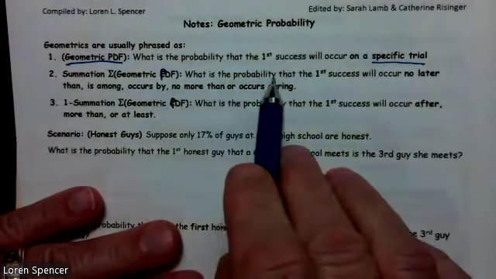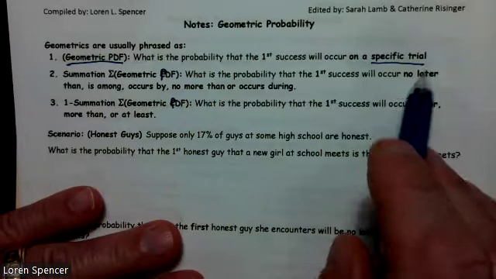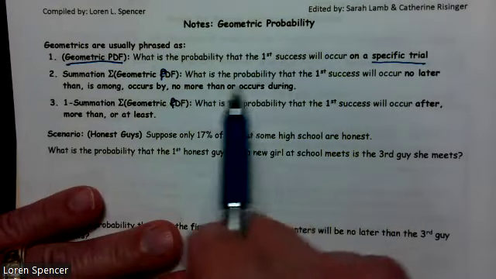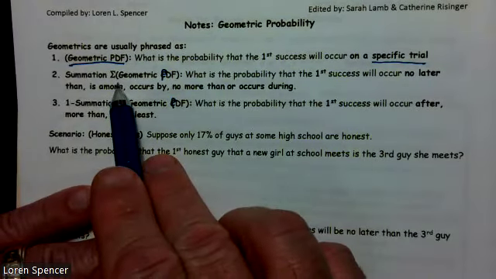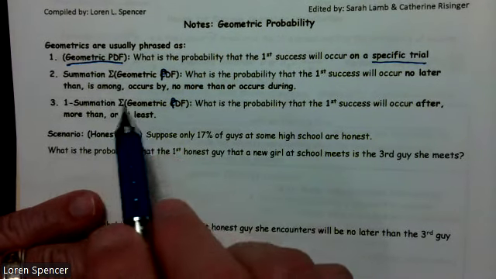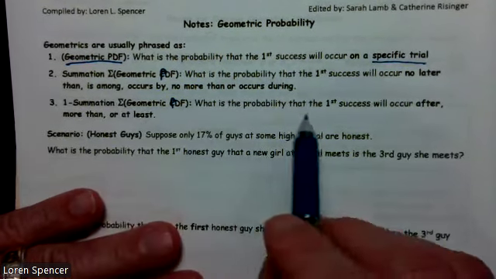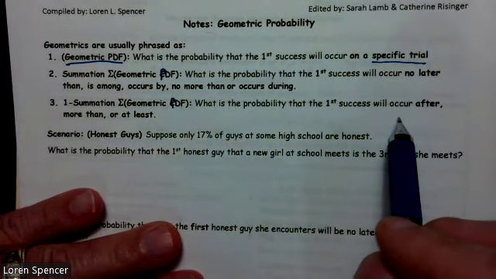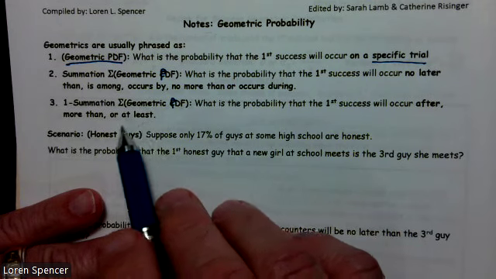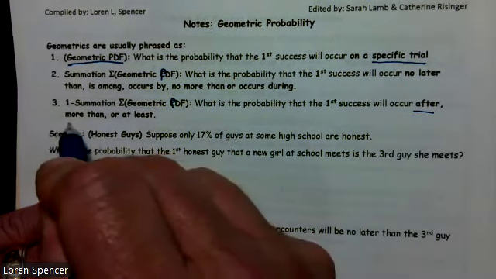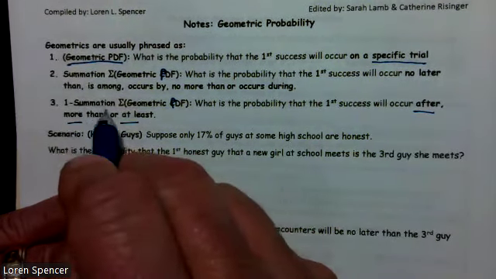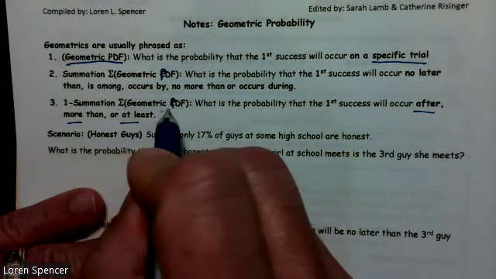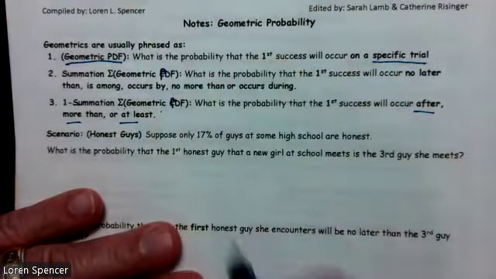On the other hand, what's the probability the first success will occur no later than? So within a group. If it's within a group, we're going to have to go to the summation. On the other hand, what's the probability that it'll occur after, or it'll take at least this number of tries? If it's after or more or at least, we're going to have to do one minus the summation of the geometric PDF.